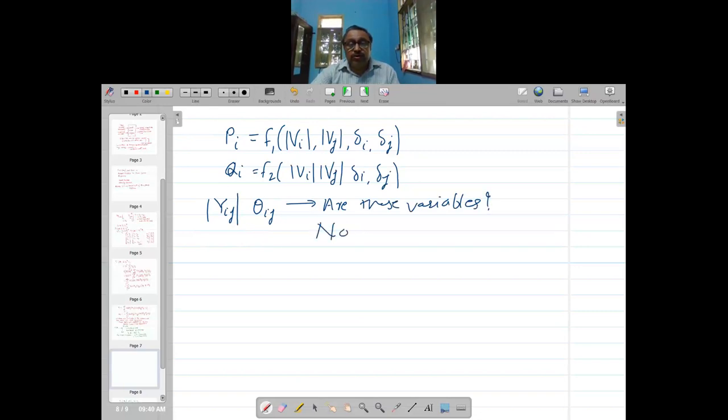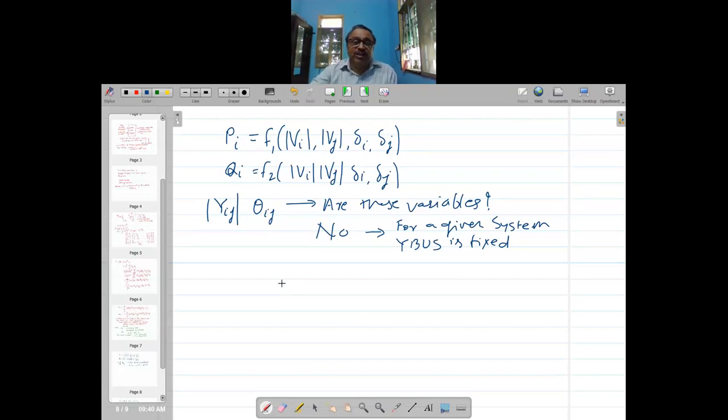No. Because for a given system, Y bus is fixed. If you change the system, then Y bus will be different. But as long as you are talking about a particular system, Y bus is fixed, not variable.